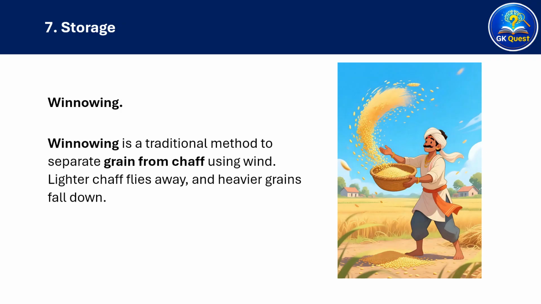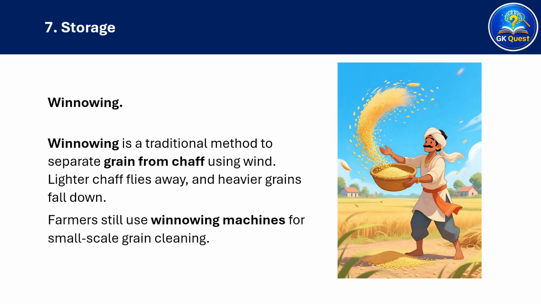Winnowing. Winnowing is a traditional method to separate grain from chaff using wind. Lighter chaff flies away and heavier grains fall down. Farmers still use winnowing machines for small-scale grain cleaning.